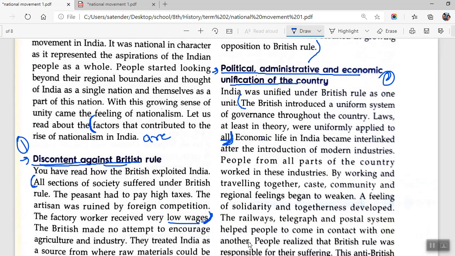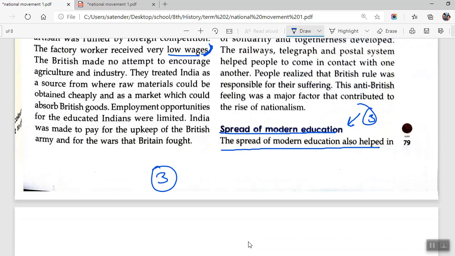Second point is, first you will be writing this heading, political, administrative, and economic unification of the country. Then you will be starting with the British introduced a uniform system of governance throughout the country. Laws, at least in theory, were uniformly applied to all. This is our second factor.